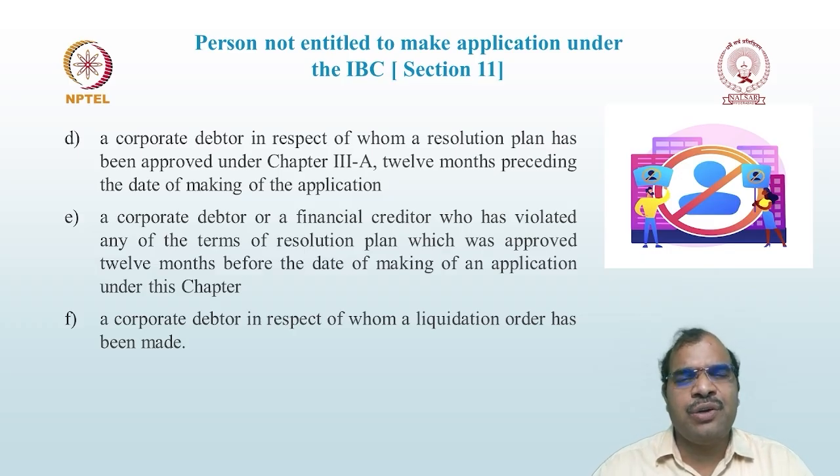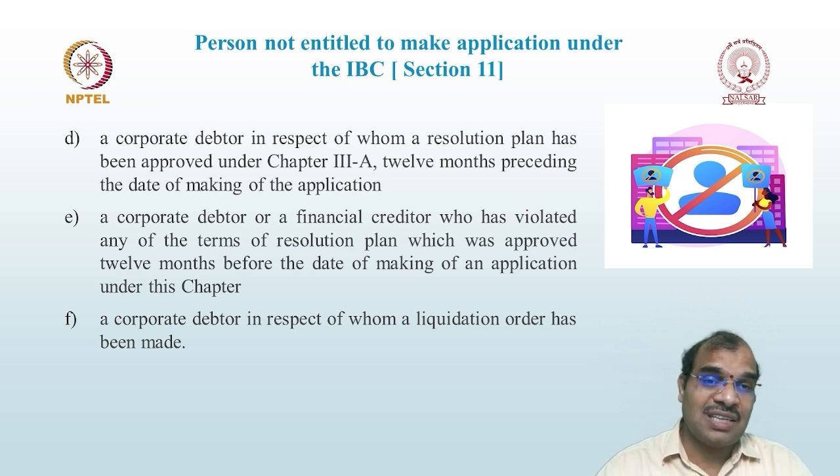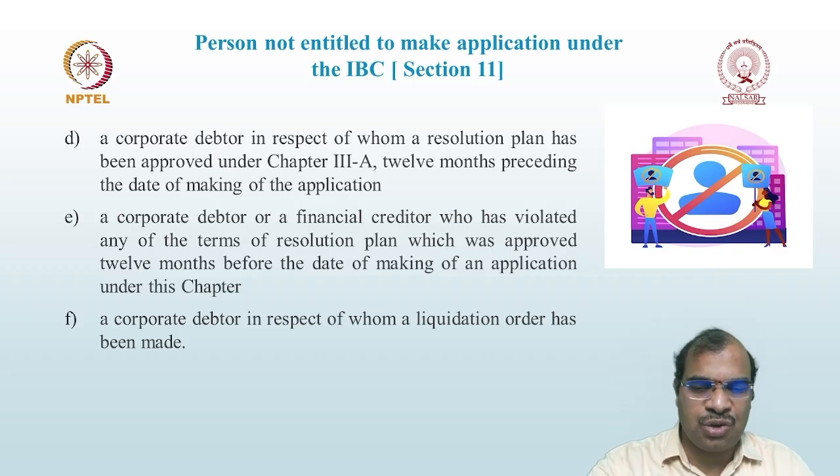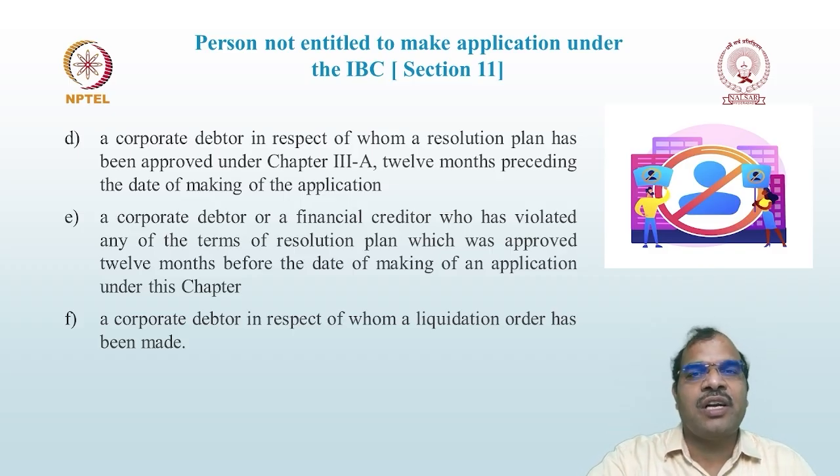Suppose the committee of creditors is unable to come to a conclusion; in such cases, the adjudicating authority can order liquidation of the company. Then such a company cannot file an application under this section, so such a person is not entitled to make an application under the IBC.